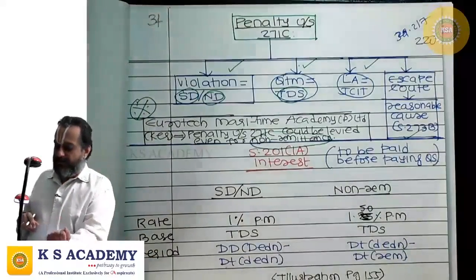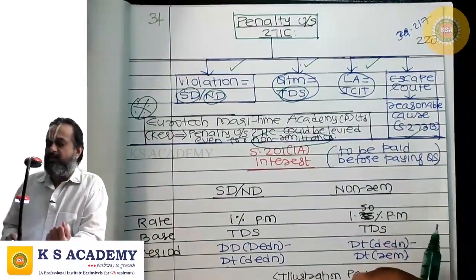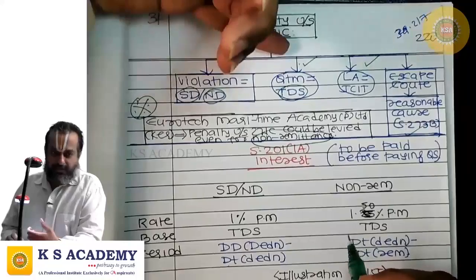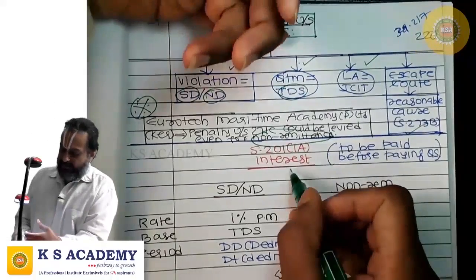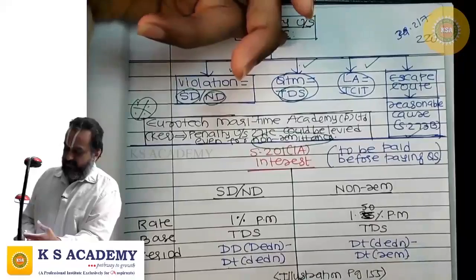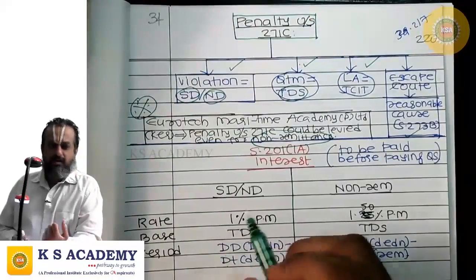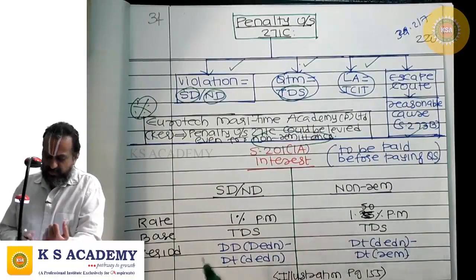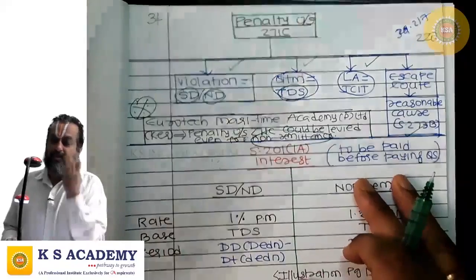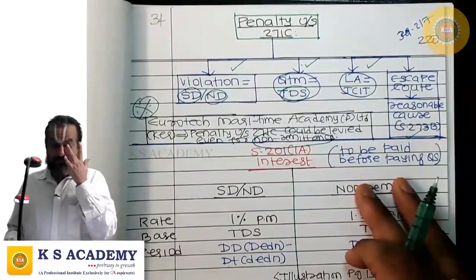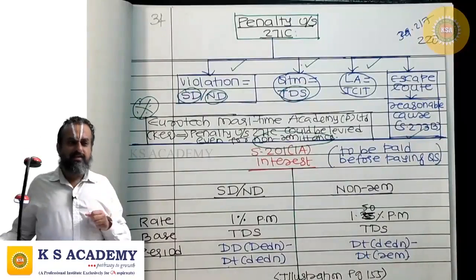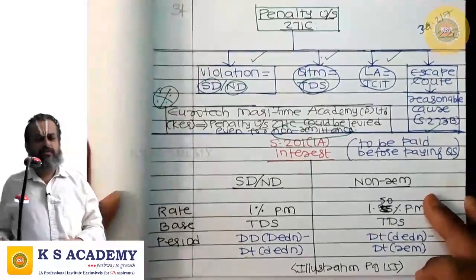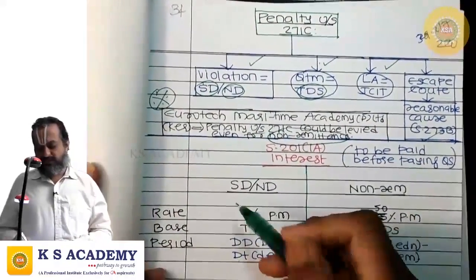Next, consequence number 3 is interest under 201(1A)(a), where there is non-deduction or short deduction, and there is a delay also. Where there is a delay in deduction of tax at source, correct? Tax is not deducted at source in time. In that case, interest will come.